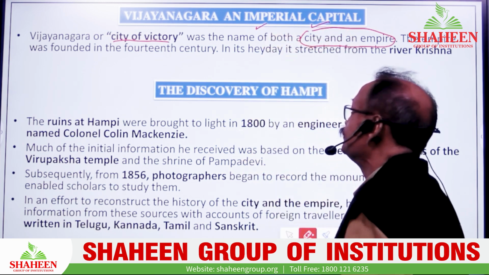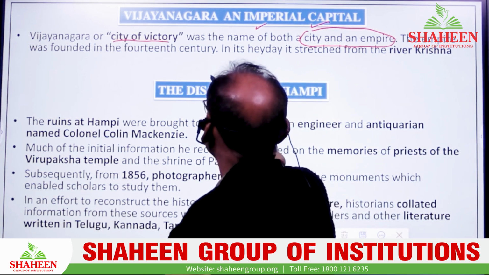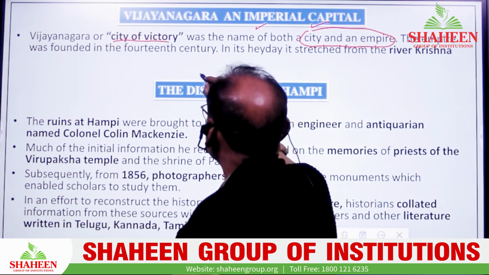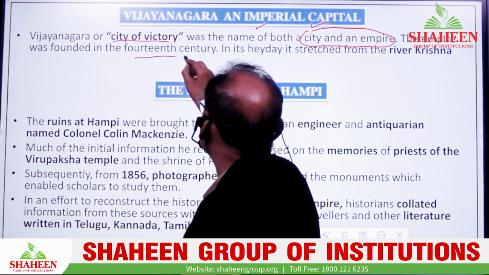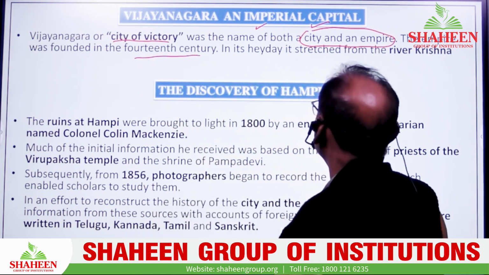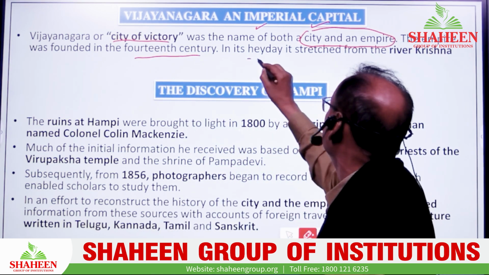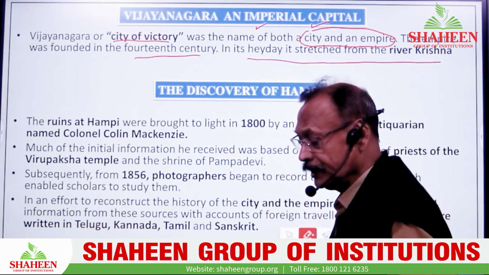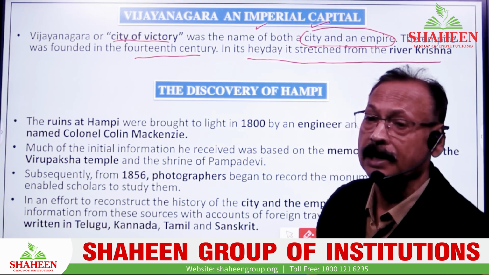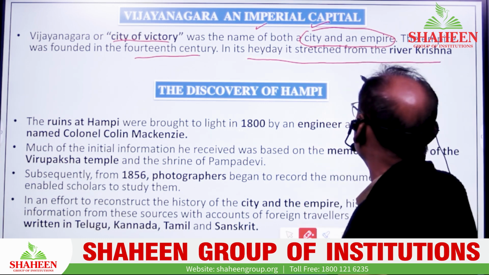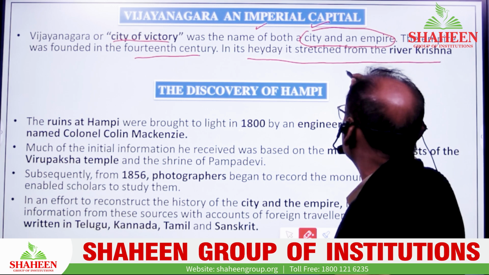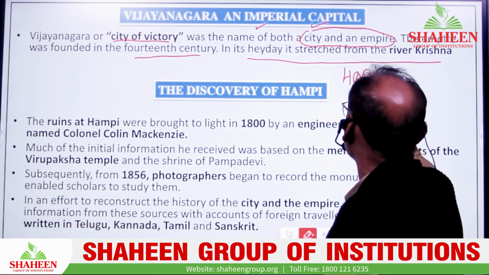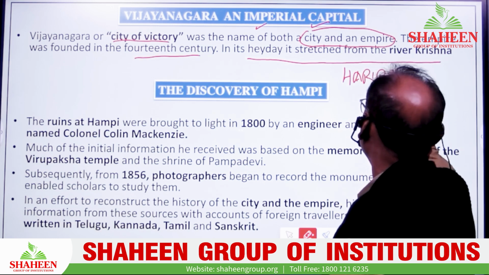And it was founded in the 14th century. The famous persons were Harihara and Bukka. It was located on the bank of the river Krishna, and the founders were Harihara and Bukka. They were two brothers of the Tuluva dynasty.